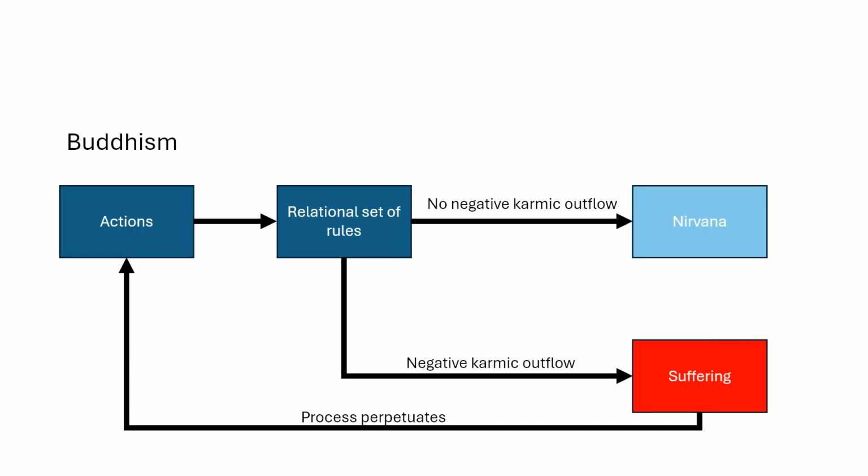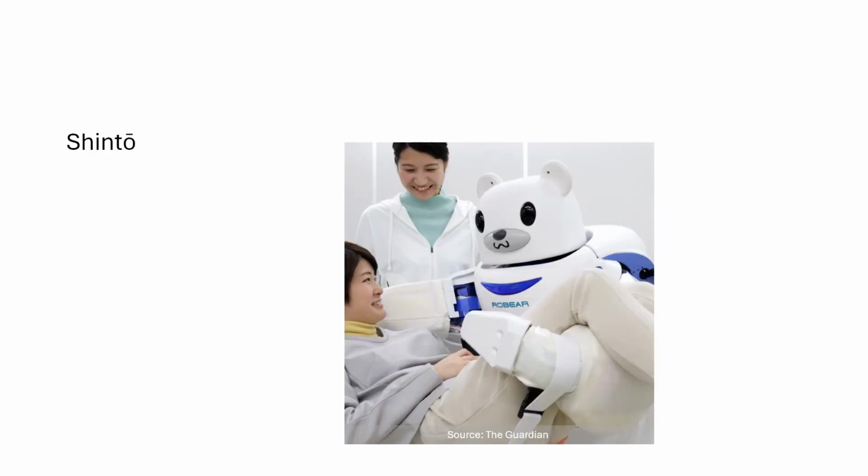Buddhism has a specific end goal known as state of nirvana. To reach this state, all actions are evaluated based on a relational set of rules. Possibly these rules could be interpreted for AIS. Shinto is a Japanese religious belief system. Particularly, we can focus on belief that everything that is created has a spirit. Perhaps we could design robots that are more humanistic.